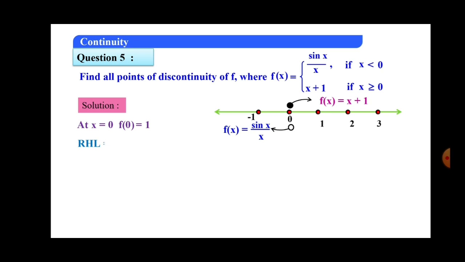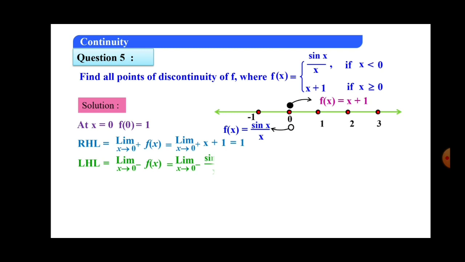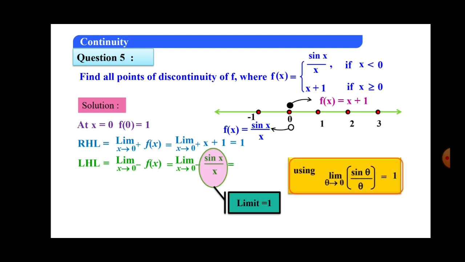Next, the left hand limit and the right hand limit. Right hand limit, limit as x tends to 0 plus of f of x, is defined as x plus 1 and this value becomes 1. Next is the left hand limit, limit as x tends to 0 minus of f of x, and it is given by sin x upon x, and as x tends to 0, the limit value is 1 by using the standard identity.